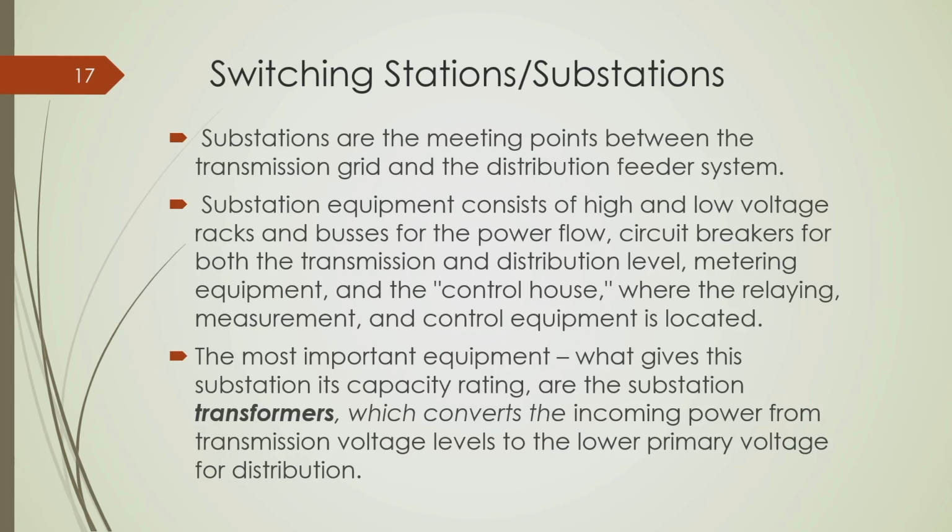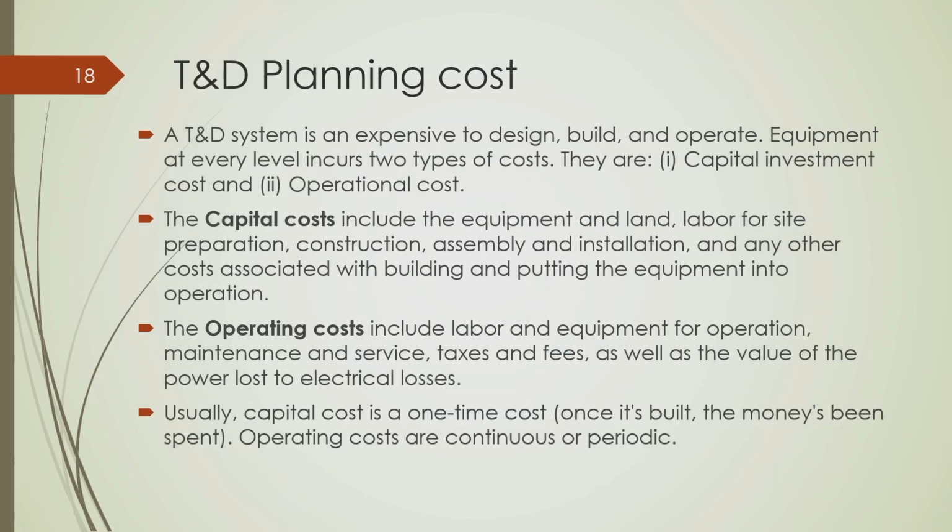The switching station and substation are another important thing for transmission and distribution of power. If you visit any substation, in fact, in our IIT Guwahati campus we also have a distribution substation, you will see there are many equipments, which include circuit breakers, different protection systems, control, and there is a control room to monitor all these things. These are some of the things which will be required for planning of power transmission and distribution systems.